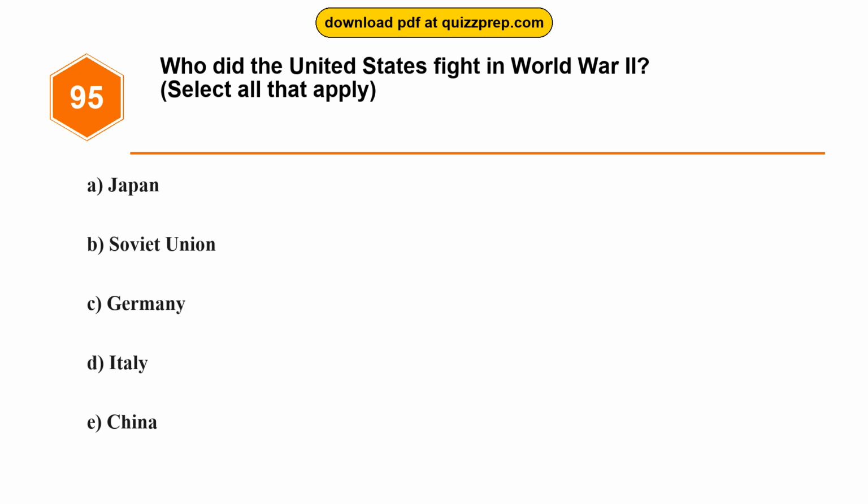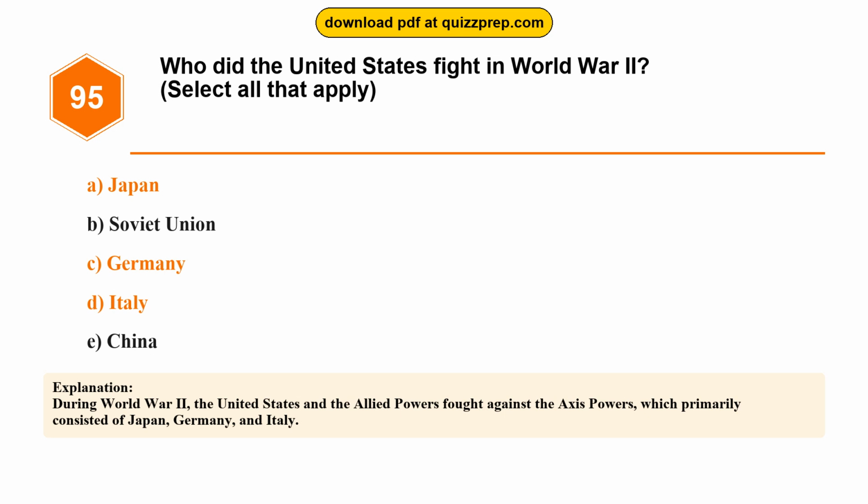Question 95. Who did the United States fight in World War II? Option A, Japan. Option B, Soviet Union. Option C, Germany. Option D, Italy. Option E, China. The correct answers are options A and C and D. Japan, Germany, Italy. During World War II, the United States and the Allied powers fought against the Axis powers, which primarily consisted of Japan, Germany, and Italy.